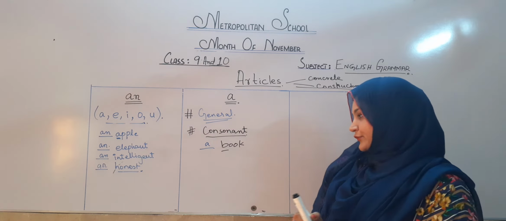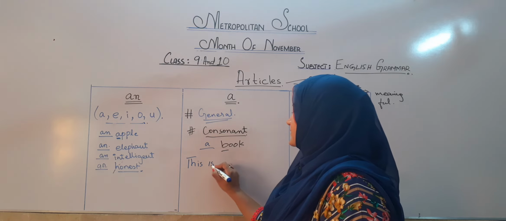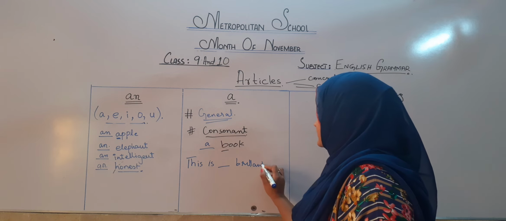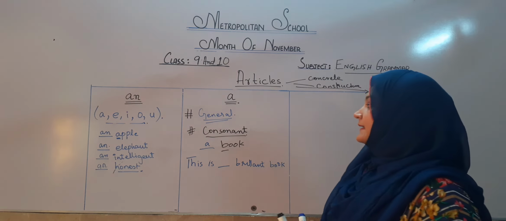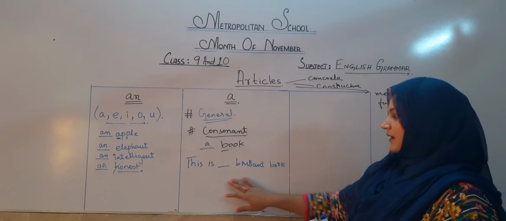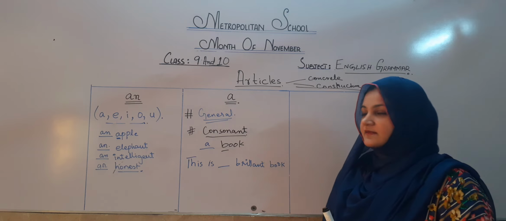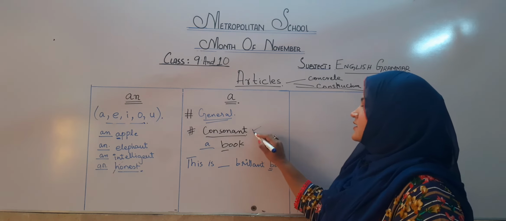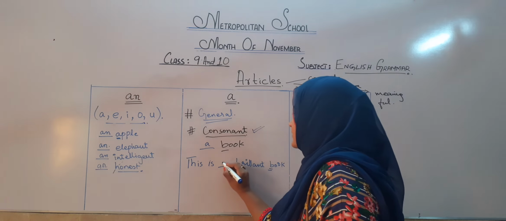Let's take an example. This is dash brilliant book. Now check the conditions. Number 1, I am talking in general. I am not talking about a particular book in this sentence. Number 2, B is a consonant. So I am going to write here a.